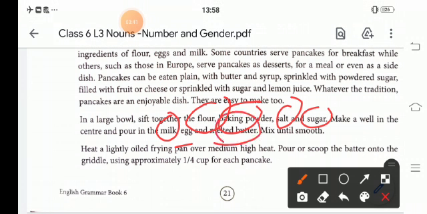Mix until smooth. Heat a lightly oiled frying pan over medium high heat. Pour or scoop the batter onto the griddle, using approximately 1/4 cup for each pancake.